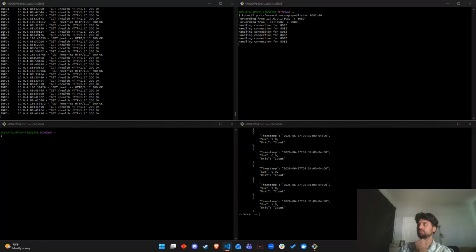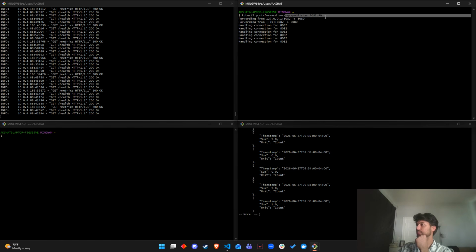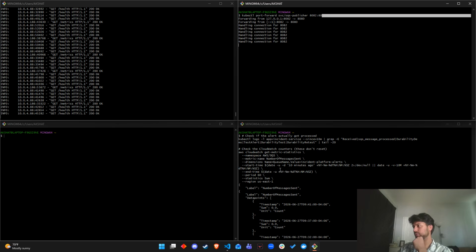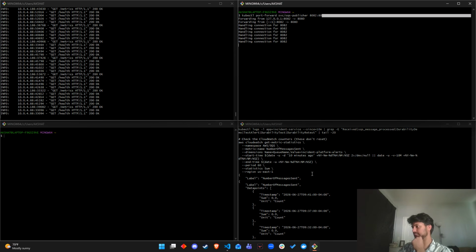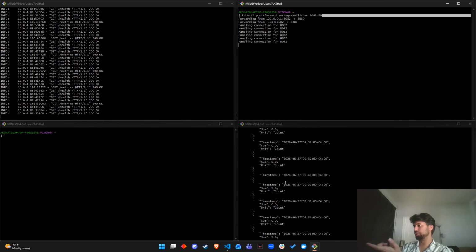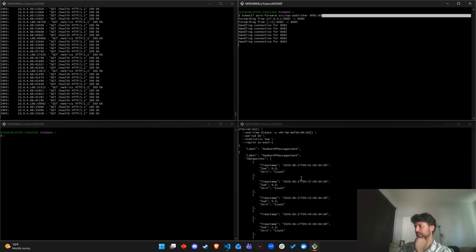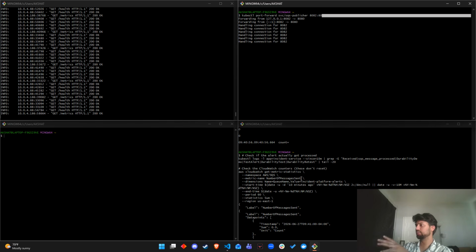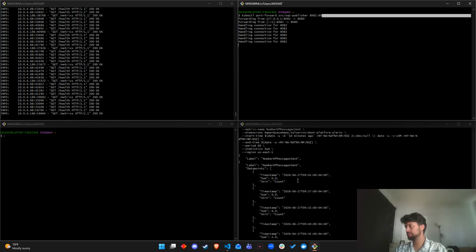So what we are going to see here is four bash windows. One is running the incident service health check logs. And this is my SQS publisher, which I forwarded on port 80. And these are my timestamps, which are running on the CloudWatch metrics, where I'm seeing the metrics for the number of messages sent from our SQS queue to the Claude API, or back to the incident service, where it will go to Claude.